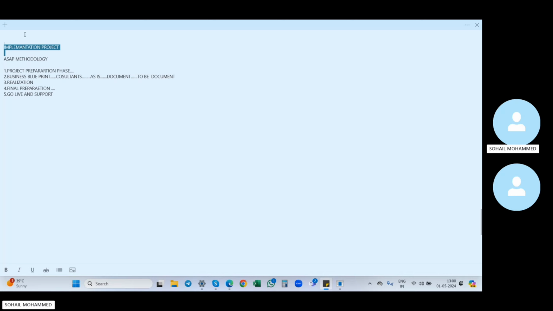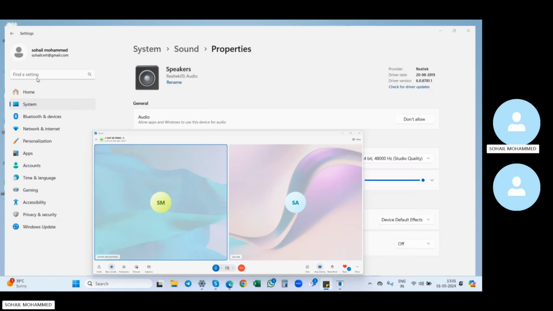So what are the configurations we have done? The configuration is done in the realization phase only. Okay, only in the realization phase we will do the configurations. How we will do the configuration means based on the to-be and as-is documents. So based on the old details and the new details he wants, we will configure here. Okay.